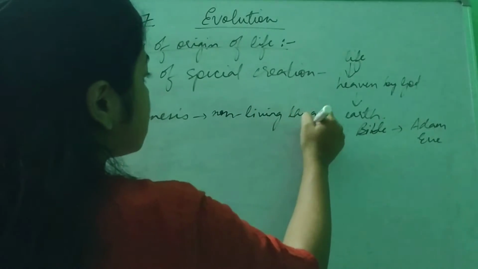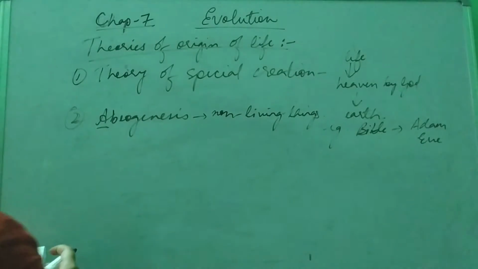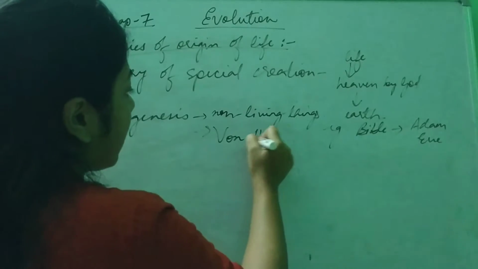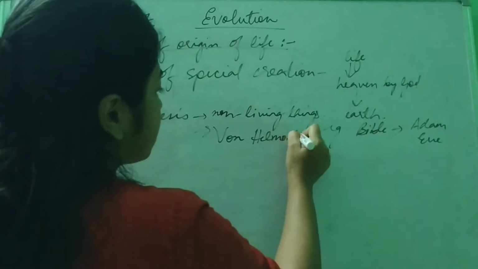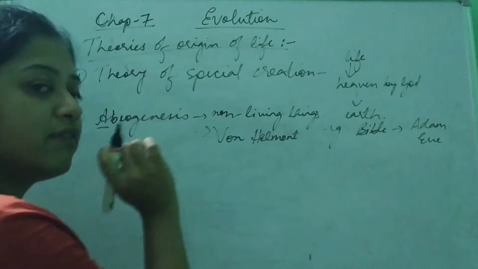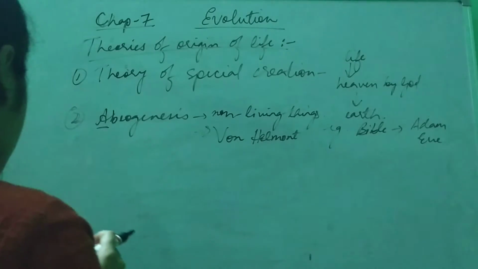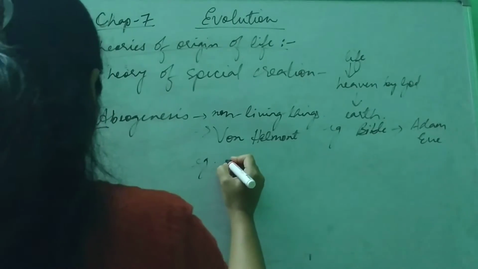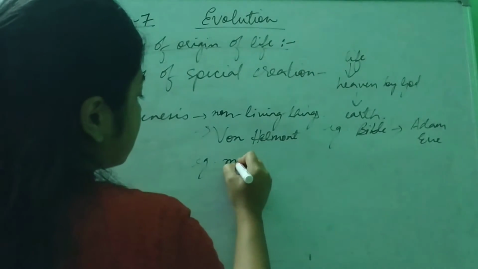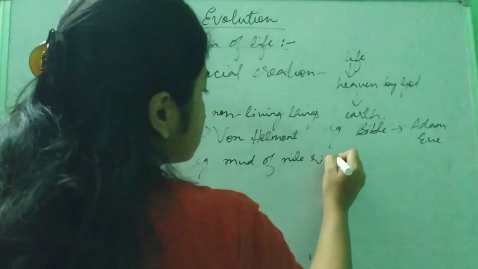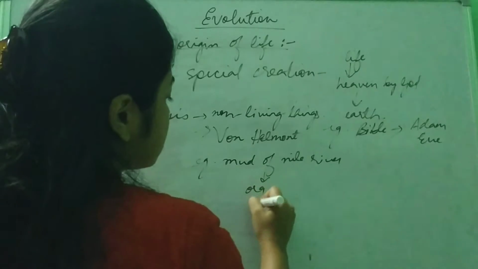This theory was given by von Helmont. An example of this theory is that it has been said that the mud of Nile River gave rise to organisms.